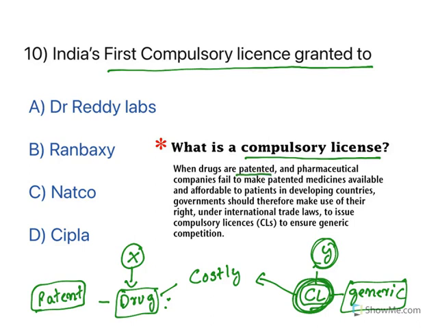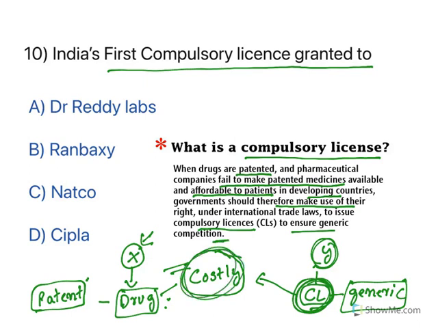Now let us understand this. When drugs are patented and pharmaceutical companies fail to make patented medicine available and affordable to patients in developing countries, that means a company has made a drug which is patented and very expensive. Now, government should therefore make use of a right called compulsory license to ensure generic competition.